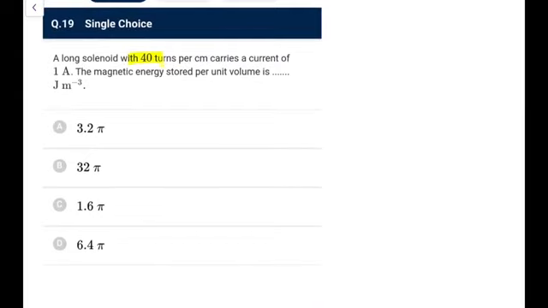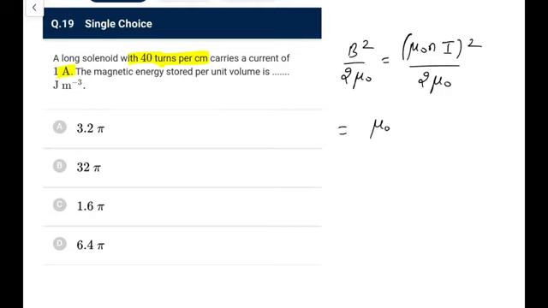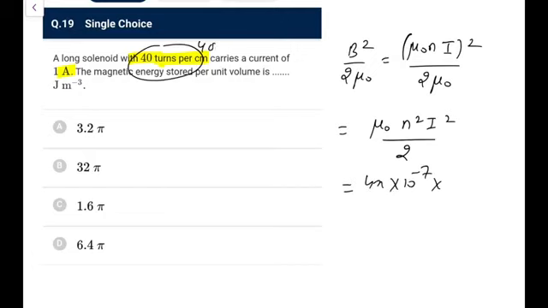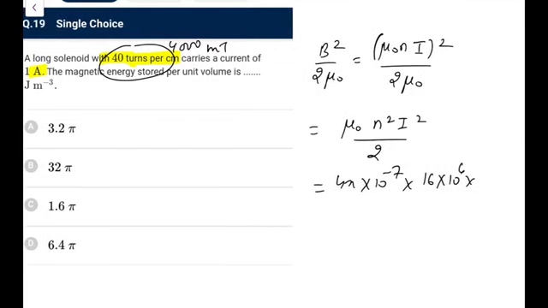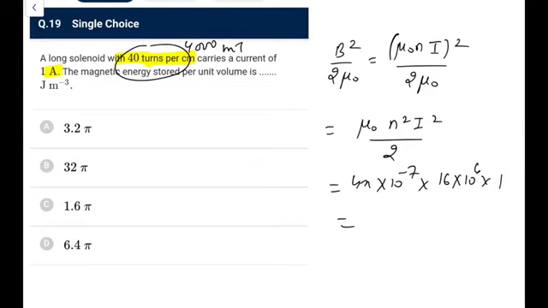A long solenoid with 40 turns per centimeter carries a current of 1 ampere. The magnetic energy stored per unit volume, that is the magnetic field energy density, you write it as B square by 2 mu naught, and B you write it as mu naught n i. So that whole square upon 2 mu naught. So it becomes mu naught n square I square by 2. Mu naught is 4 pi into 10 raised to power minus 7. n, in standard unit, I can write it as 4000 per meter. So it becomes 16 into 10 to the power 6 after squaring, and I square is 1. So 16 times 4 is 64, it will become 6.4 pi if you convert it.